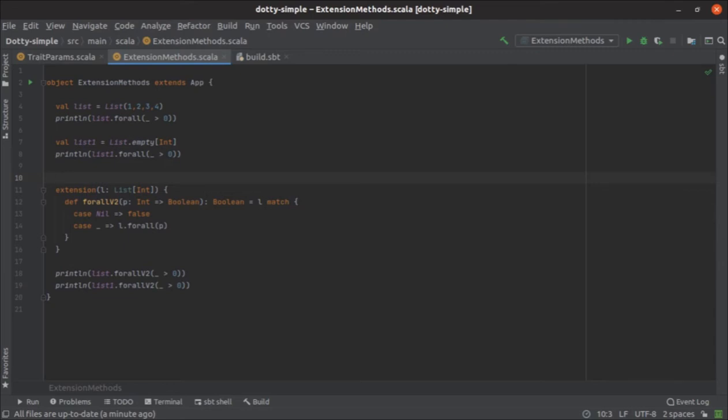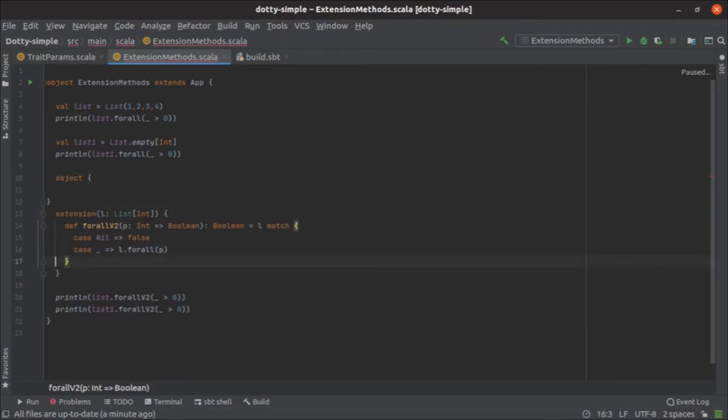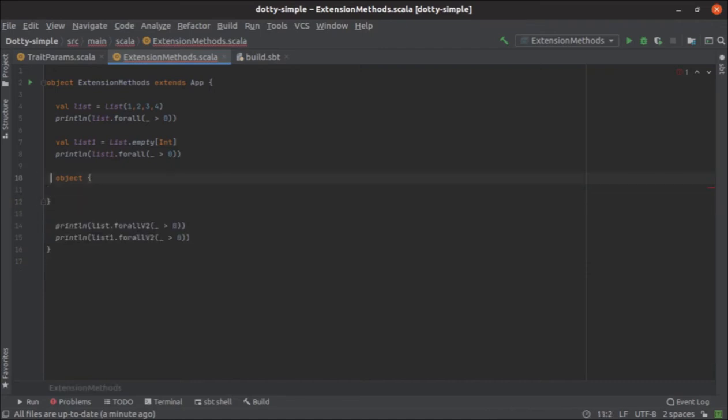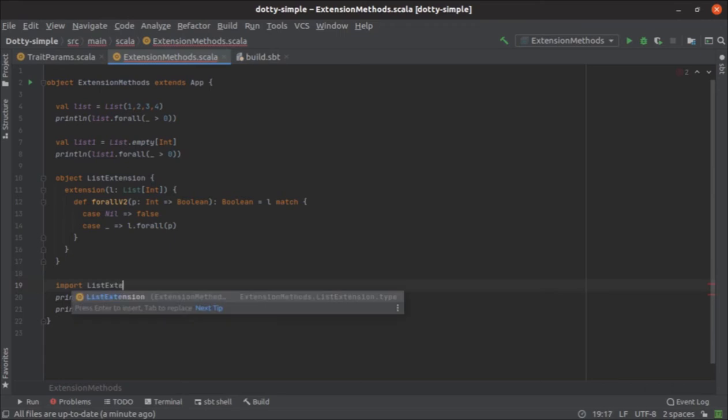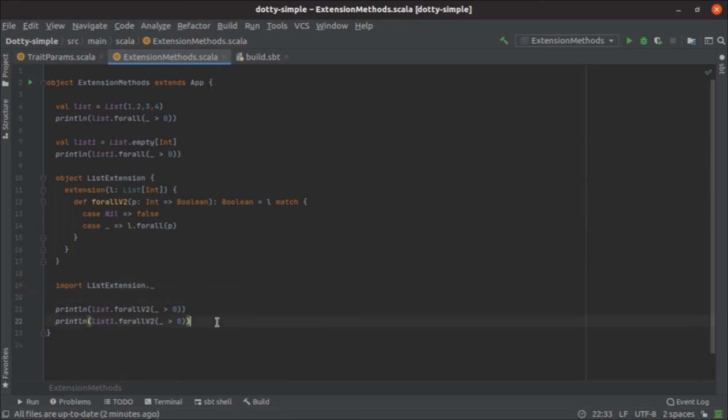And in general, when you use extension methods, they may be inside some other object. So you can put it inside a new object, ListExtension maybe, and add an extension method here. And then next, you can import ListExtension dot everything, and use your extension method as usual.